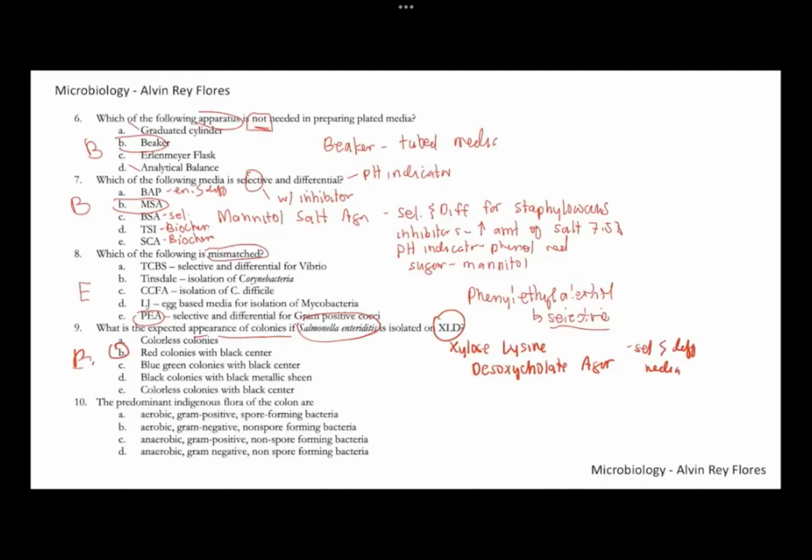Number ten, what is the predominant indigenous flora of the colon? In other words, the normal flora of the colon or the large intestine. In the large intestine you have a large amount of bacteria, particularly normal flora, and they're usually anaerobic bacteria, particularly gram-negative anaerobic bacteria. So the best answer here would be letter D. One of the predominant anaerobic bacteria present in your colon is Bacteroides fragilis, an anaerobic gram-negative non-spore forming bacteria. So for number ten, that's letter D.